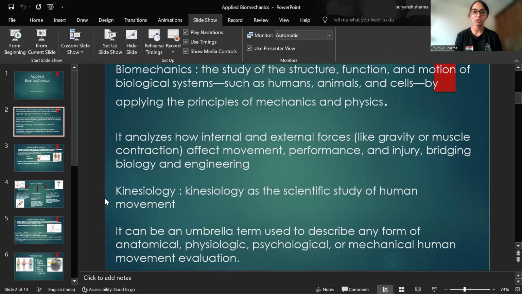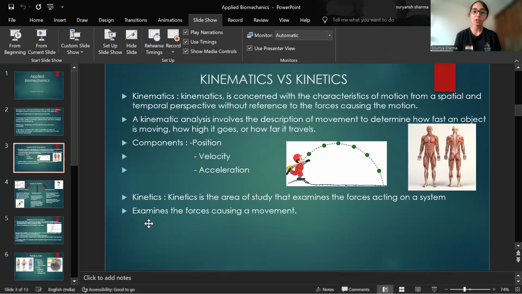So it is an umbrella term used to describe any form of anatomical, physiological, psychological, or mechanical human movement evaluation. Right? Now, we need to consider some difference between kinematics and kinetics, right? Just remember the word kinematics is having a letter M in it, right? So anything related to movement, M for movement, and M is also there in the kinematics, right? So anything related to movement, right? What was the angle of the movement, around which axis the movement is occurring, in which plane the movement is occurring, what is the speed of the movement, okay? Any characteristic of the movement, right?